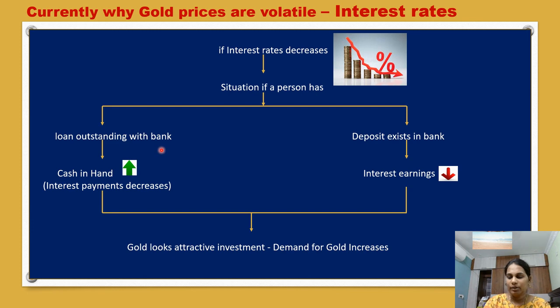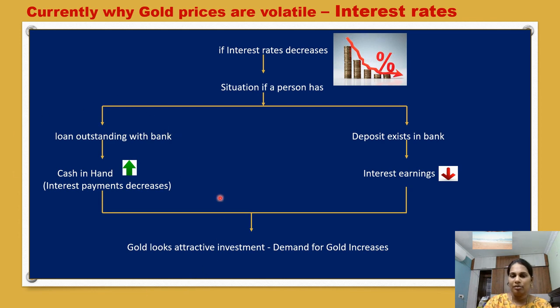So earlier the person with a 1 lakh outstanding loan had to pay 5%, so the interest payment amount is 5,000 rupees. It is going to decrease to 2%, a 3% decrease in the interest rate. So there will be 3,000 rupees of savings for the person. Indirectly, the person who has an outstanding loan with the bank, his earnings are going to increase. Why? Interest payments are going to decrease, so 2,000, 3,000 rupees of extra amount is available in his hands.